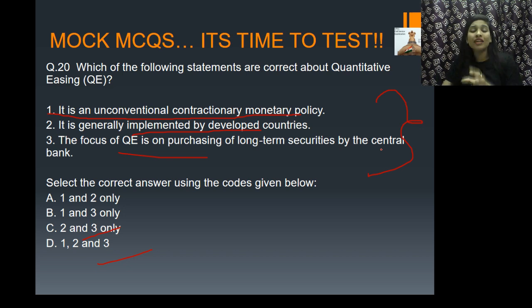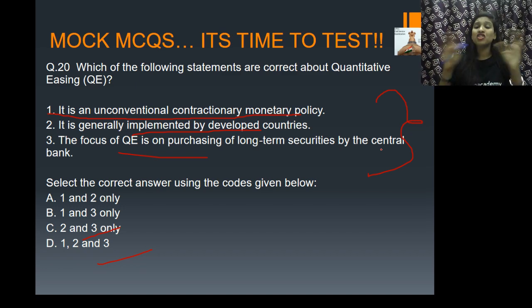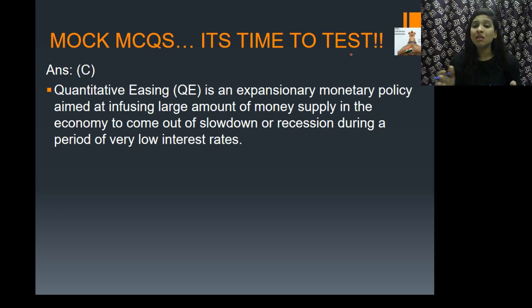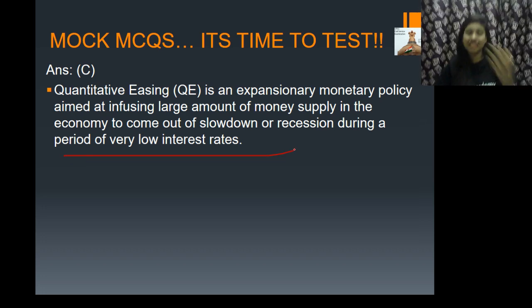Quantitative easing is generally implemented by developed countries. A developing country like India cannot think about quantitative easing. Normally, it is implemented by all the advanced or developed countries. And the focus of this quantitative easing is on purchasing long-term securities by the central bank. What is this quantitative easing, guys? It is nothing but an expansionary monetary policy, which is aimed at infusing a large amount of money supply into the economy to come out of a slowdown or recession during a period of very low interest rates, that is, when the economy is facing recession or a slowdown of economic activities.